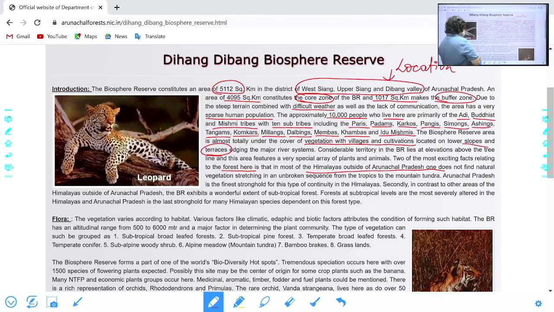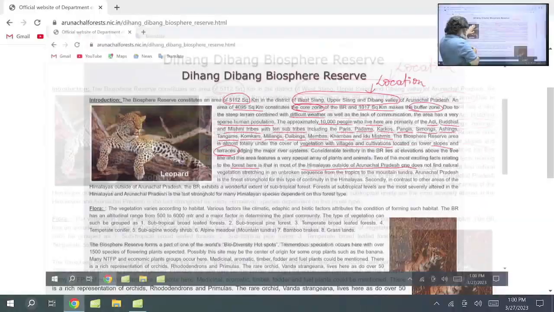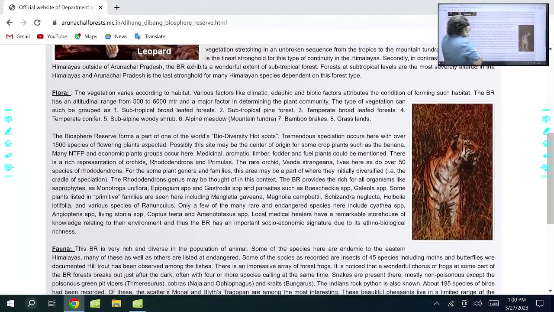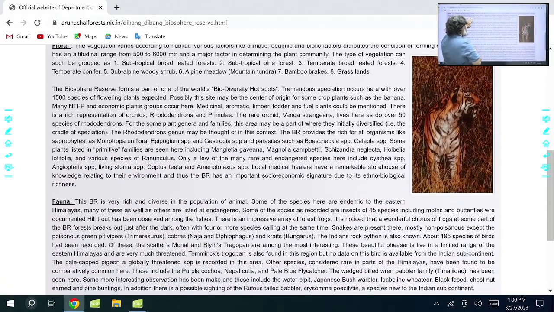Now if you see further, I'll take you to the flora and fauna. It has an alpine kind of environment.